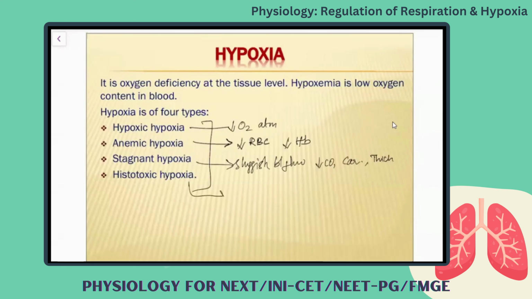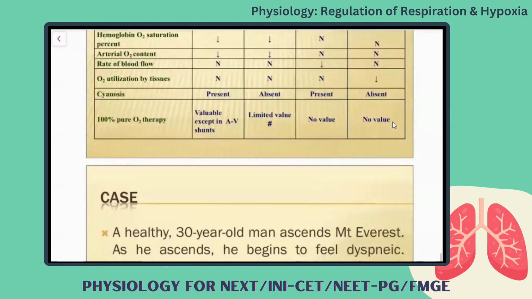Last is the histotoxic hypoxia, that is at the level of cells. When the cytochrome of the cell is disturbed, then the cell will not accept the oxygen delivered by the blood vessels. There is some abnormality in the internal cell environment, but that gives signal as hypoxia. Okay, clear? So that is called histotoxic hypoxia at the level of cells.